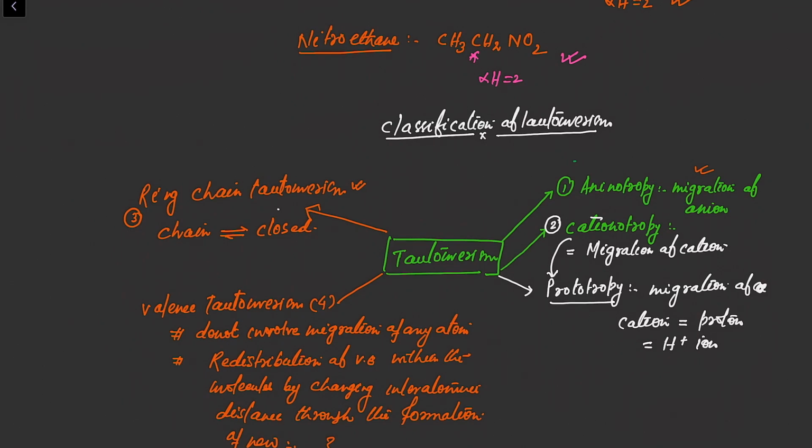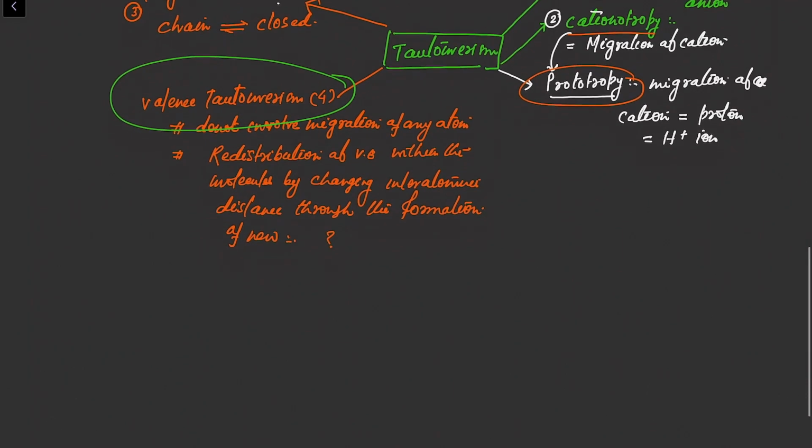So this is the classification of tautomerism, and this classification is based on the atoms which are responsible for the interconversion of one structural isomer to another structural isomer, right? This is anionotropy, this is cationotropy, this is prototropy, a type of cationotropy, this is ring chain tautomerism, this is valence tautomerism. Different types of tautomerism. I hope that everyone is understanding this one.